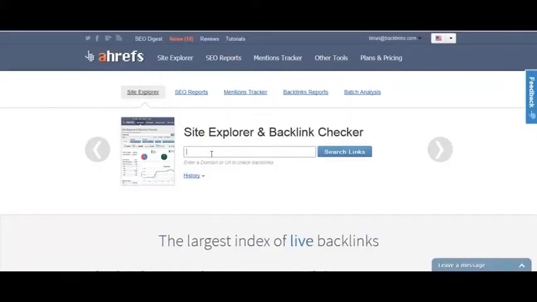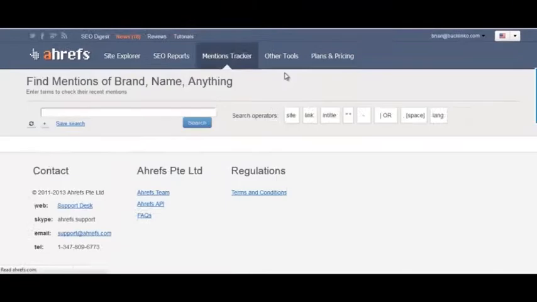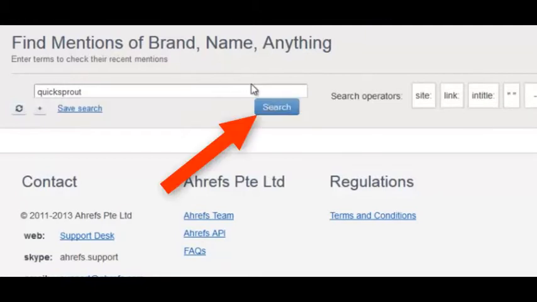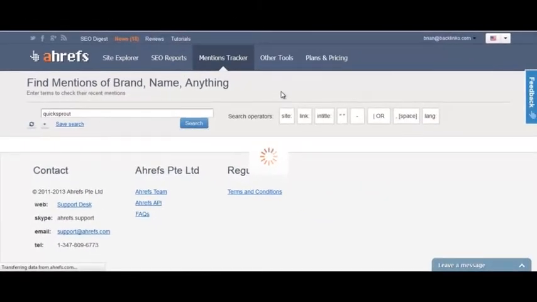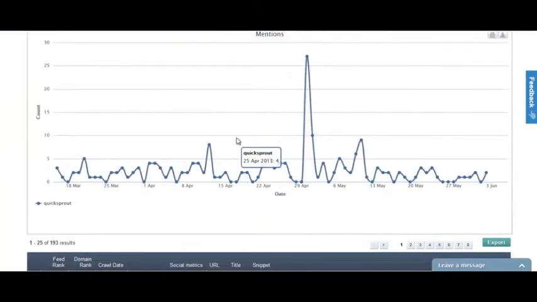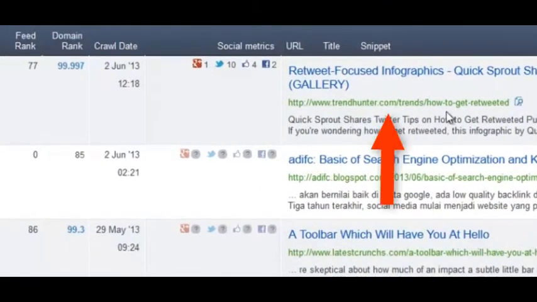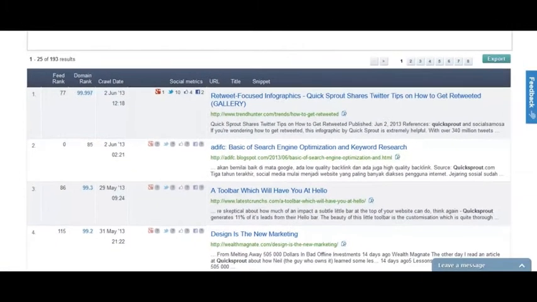The next place to look for brand mentions is Ahrefs.com. As I mentioned before, you can't find unlinked brand mentions using Ahrefs because it only finds backlinks, but they have a cool tool called the Mentions Tracker. So head over to Ahrefs.com, click on the Mentions Tracker button, and then put in whatever search term you want to use. Let's use QuickSprout, and then click the search button. It'll show you all the places they've found mentions, including a cool little graph about how often you've been mentioned over time. Here, on Trend Hunter, someone mentioned QuickSprout, and you can go over there and see if that's a linked mention or a non-linked mention, and then reach out to that person.